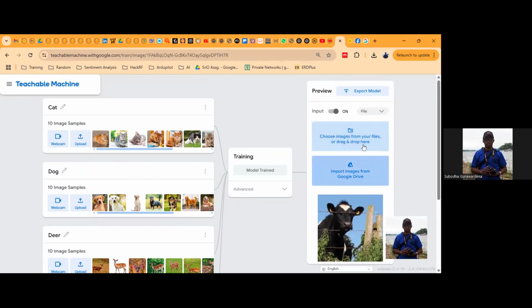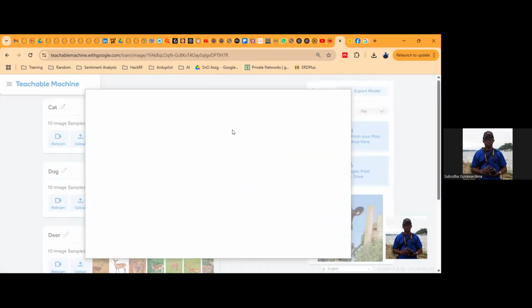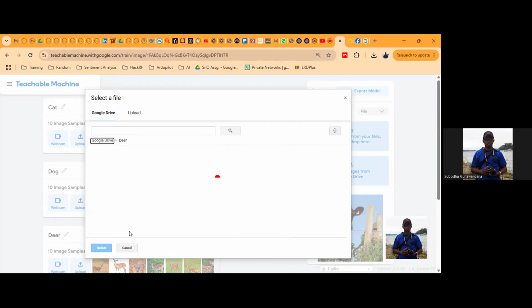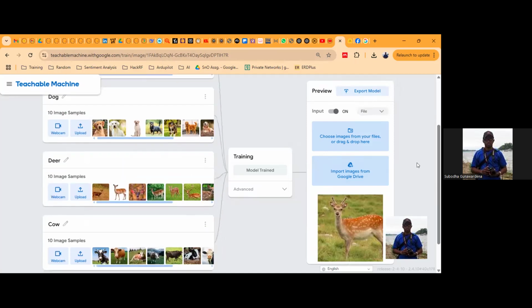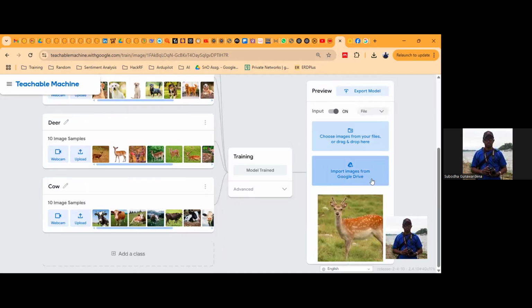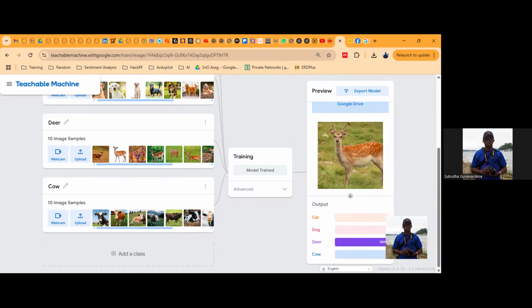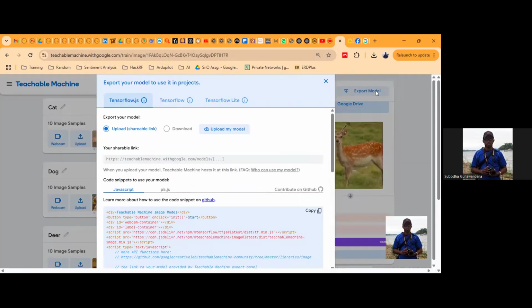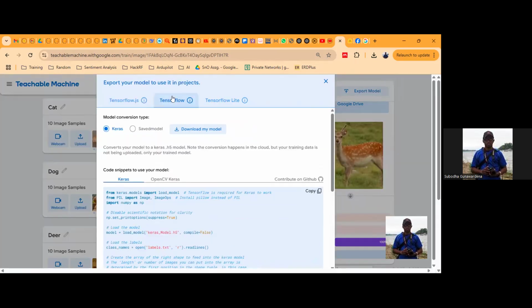And I'll see if I can do one more image. Let's say I'll take a deer image, the 11th one. Now it is identified as deer, right? So it looks fine. Now let's export the model. We are exporting using TensorFlow SavedModel, and then download my model.